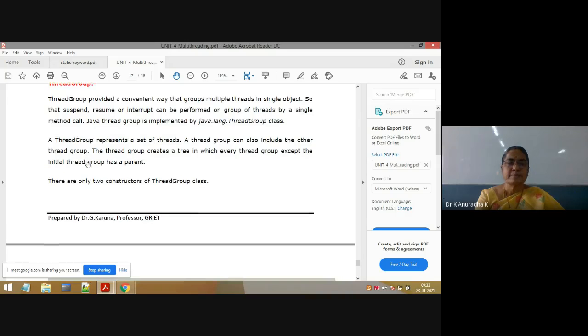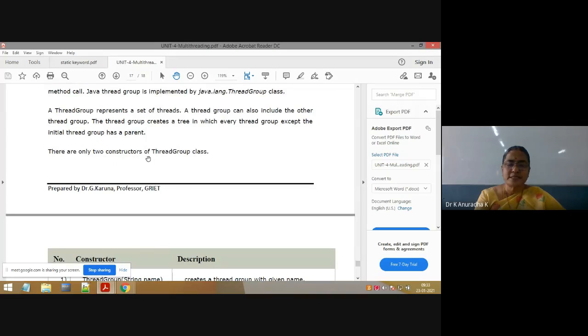Next, the thread group is a predefined class. Like thread is a predefined class, no? You know the predefined class thread and its constructors. Already I explained the constructors of the predefined class thread. Like that, thread group is also a predefined class which is there in the java.lang package, and there are two constructors for the thread group class. Already explained, for predefined classes we must remember the predefined constructors only. For predefined classes we can't use our own constructors.